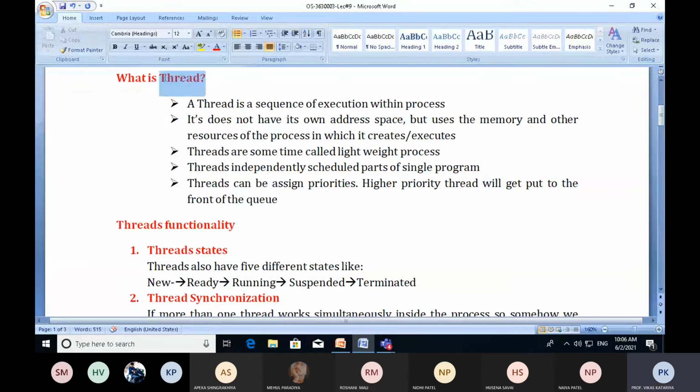In general, we can say a thread is an active entity. It is always created by a process. A single process can have multiple threads and a thread always deals with a single part of a process. It is a lightweight process. It is scheduled independently and we can assign a priority to threads.